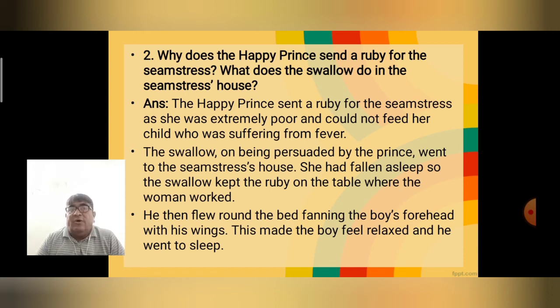The swallow, on being persuaded by the prince, went to the seamstress's house. She had fallen asleep, so the swallow kept the ruby on the table where the woman worked. He then flew round the bed, fanning the boy's forehead with his wings. This made the boy feel relaxed and he went to sleep.